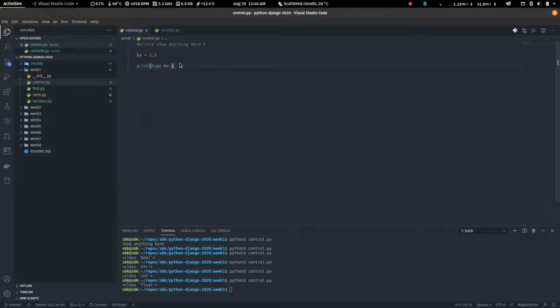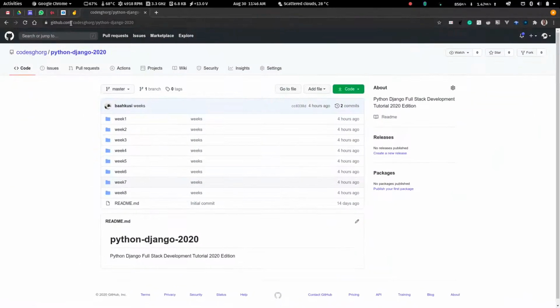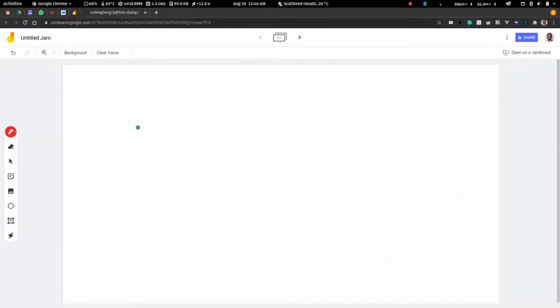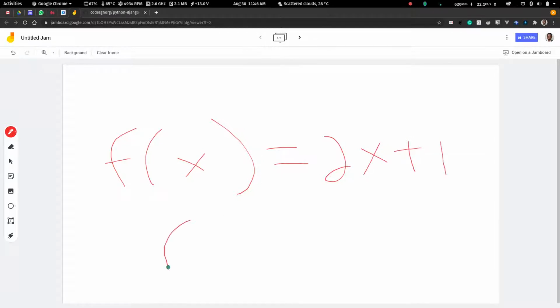This type thing is a function, and we'll come to it. As you know, in mathematics we have a function. If you have a function f of x equal to 2x plus 1, then when we say f of 1, what will the answer be? Anywhere you see x, you can put this thing there, so 3.